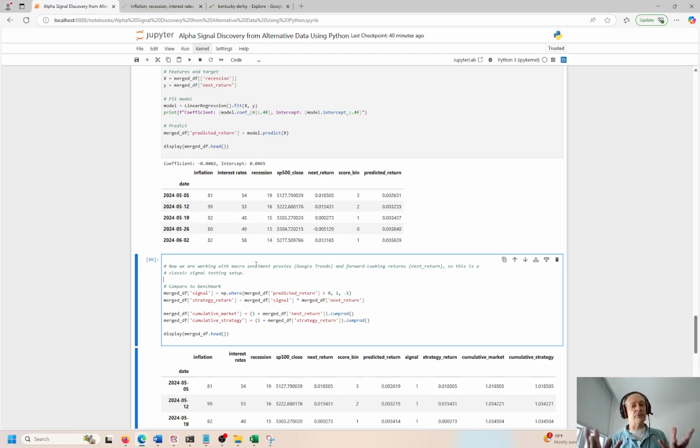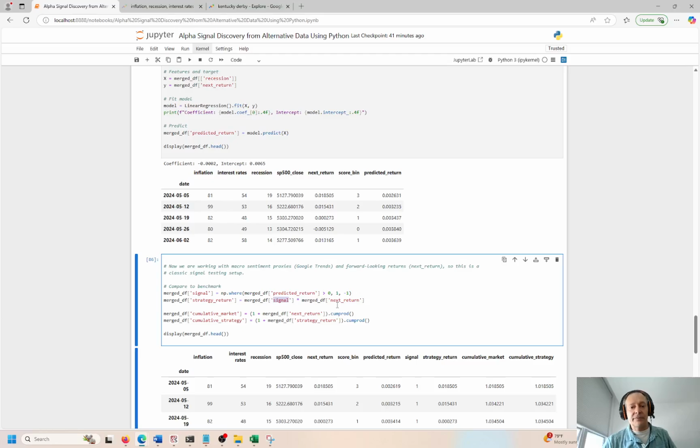So like I showed you before, the Google Trends is very cool. You can look up any kind of search term, right? And it shows you the frequency of that search terminology, right? So we're going to try to use this again to do forward-looking returns. So next day return, and we're going to set up another example here. We're looking at the cumulative product over time. So this is the sum over time of the next return and the strategy return that we set up over here, looking at the signal and the next return.